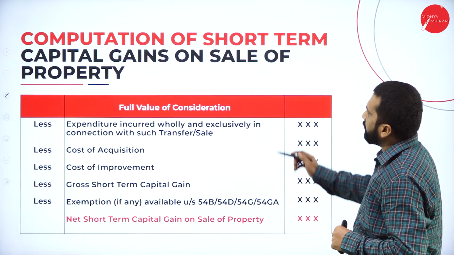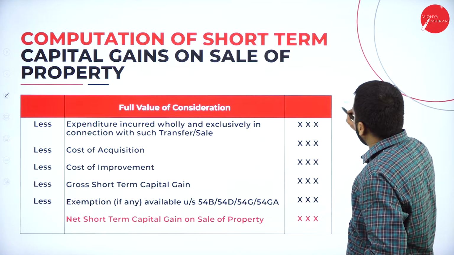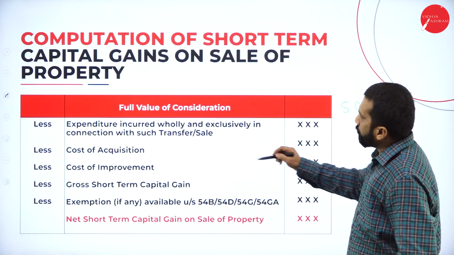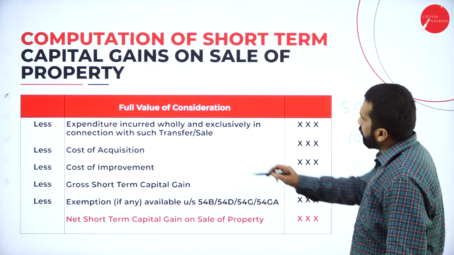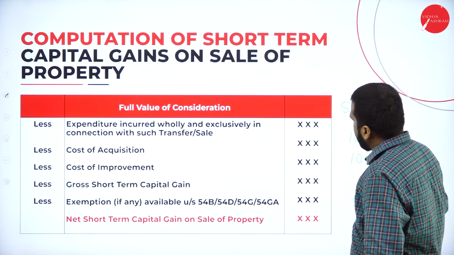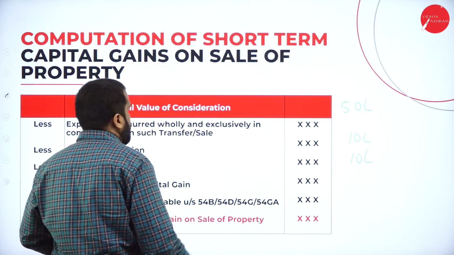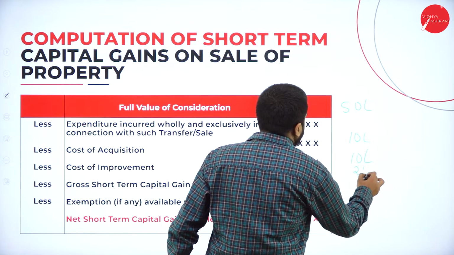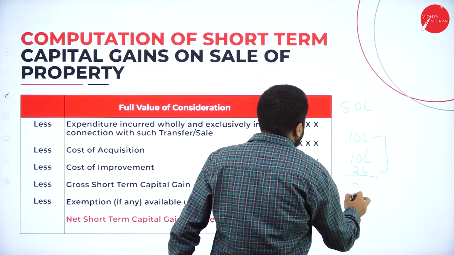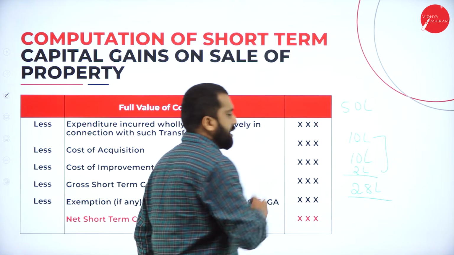Like the same example, your sale consideration is 50 lakh. Your cost is 10 lakh. Cost of improvement is another 10 lakh. And gross short-term capital gain, along with anything if you spend, you consider 22 lakh. Your answer is 28 lakh.